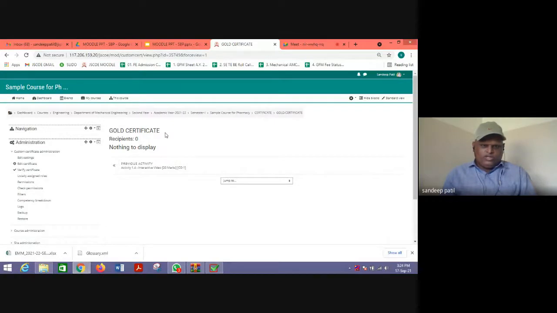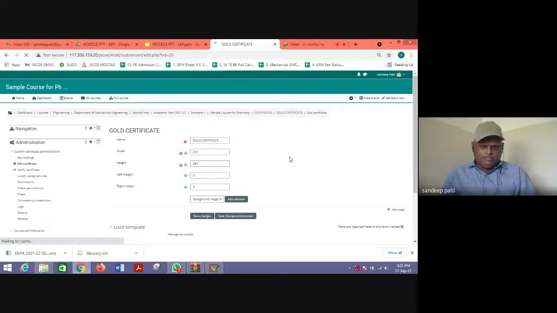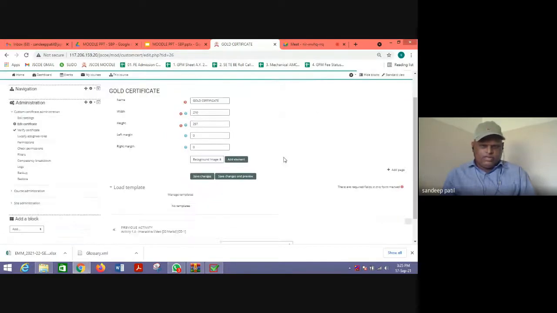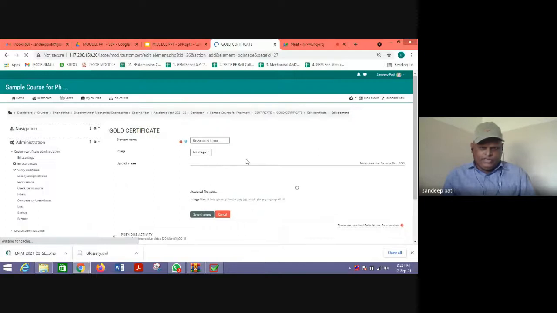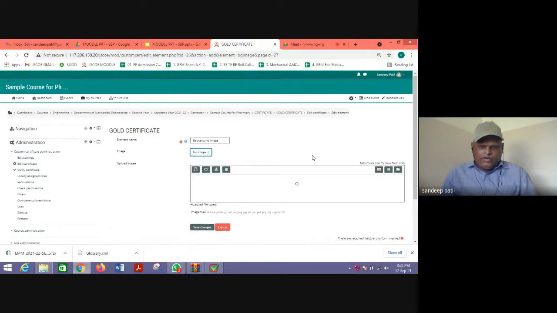Okay. Now the certificate is there, but there is nothing to display in this certificate. So you need to click here the setting button and click edit certificate. Okay. So name is given here, and for the name, the width, height, etc. is given. Okay. So we need to add the element, say add element of background image. So let us upload a background image here.